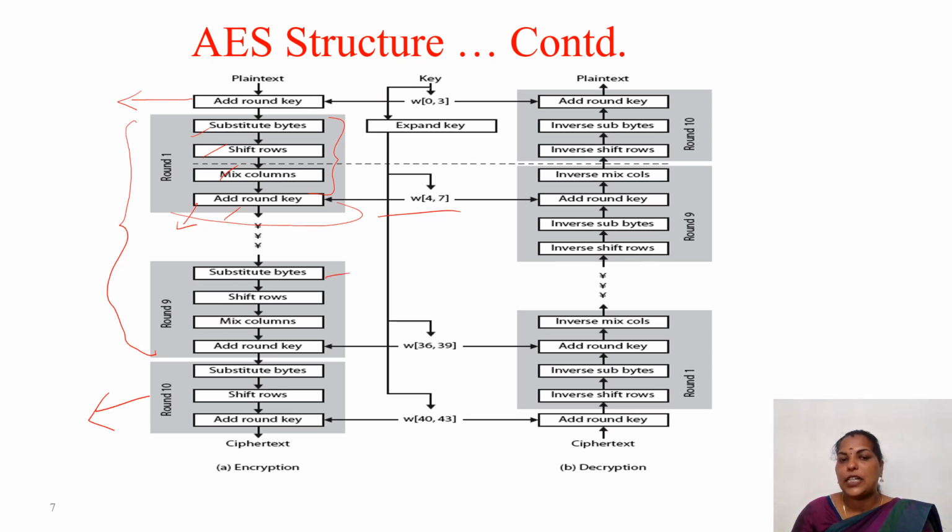Here you see substitute bytes, shift rows, mix columns, add round key. Here we are having inverse mix columns, add round key, inverse sub bytes and inverse shift rows. A different order we are following here.